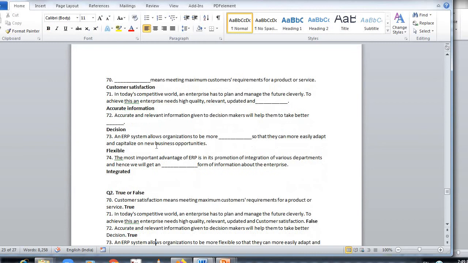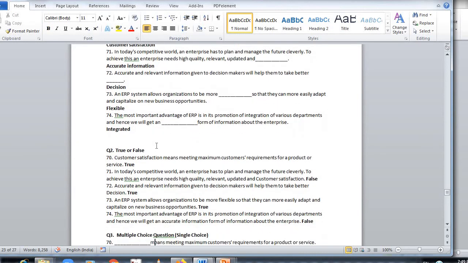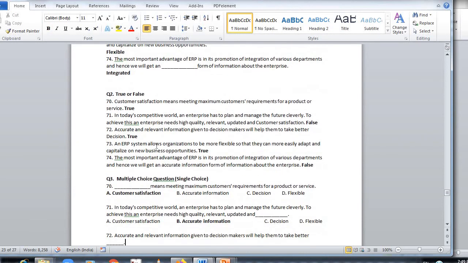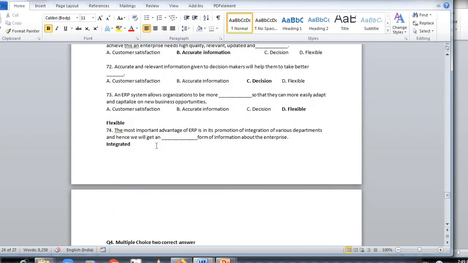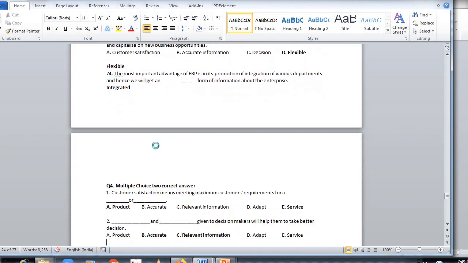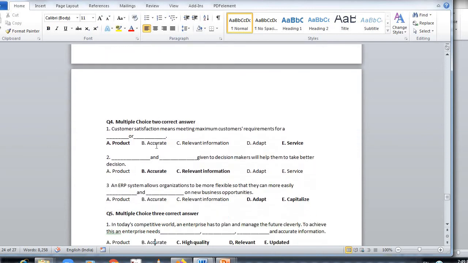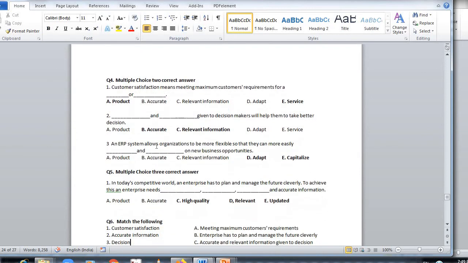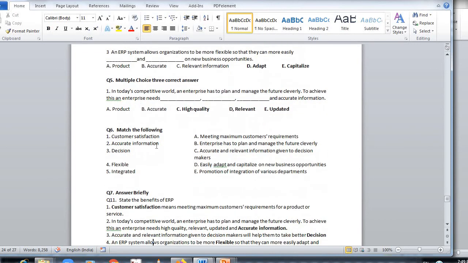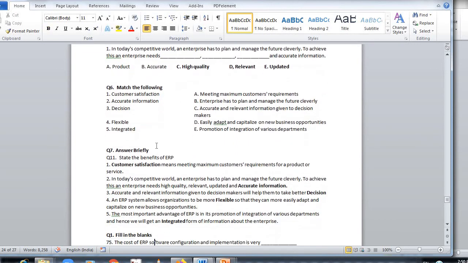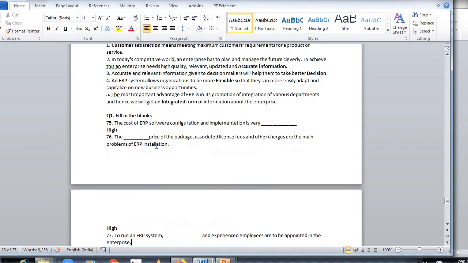Based on the fill in the blanks, true or false is there. Here is a multiple choice question, single choice. Multiple choice question, two correct answers. Multiple choice question, three correct answers. Match the following. This was the theory question: state the benefits of ERP.